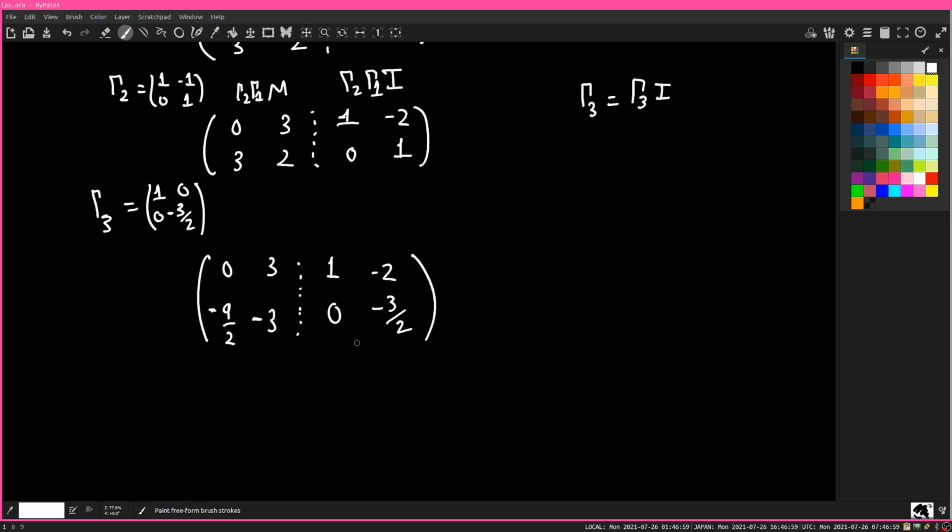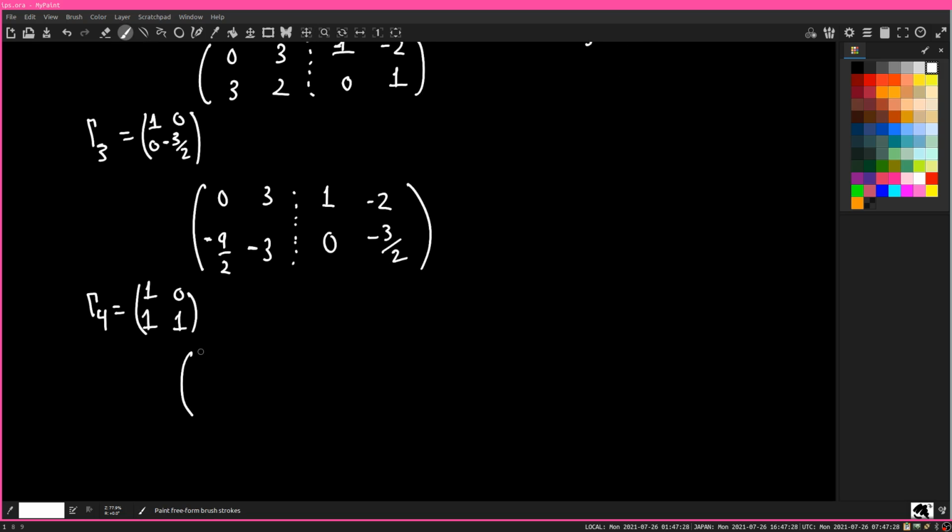Okay. Then, well, we're going to take the second equation and add it to the third equation. So take the first row and add it to the second row. Well, we imagine what that does to the identity matrix. That's going to be equal to 1, 1, 0, or correction, 1, 0, 1. Okay. So this is gamma 3, gamma 2, gamma 1, M. This is gamma 3, gamma 2, gamma 2, gamma 1.